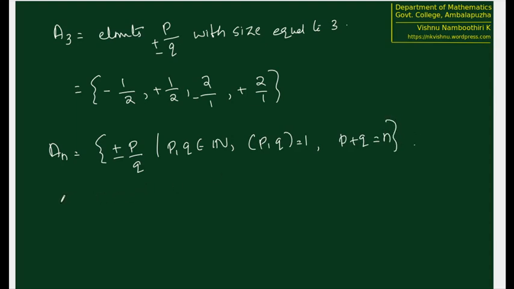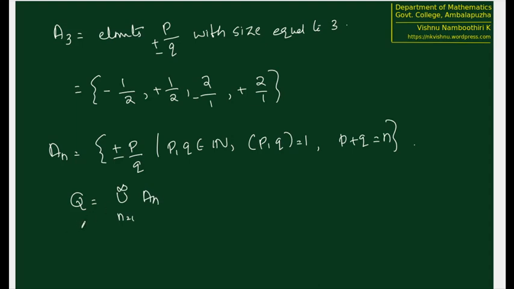So we have defined A0, A1, A2, A3, etc. We can continue like this. So each and every rational number will definitely have a size. Therefore, each and every rational number will belong to one of these AN's. So clearly every rational number will definitely have a size, and therefore we can say that Q is equal to the union over N from 1 to infinity of AN.